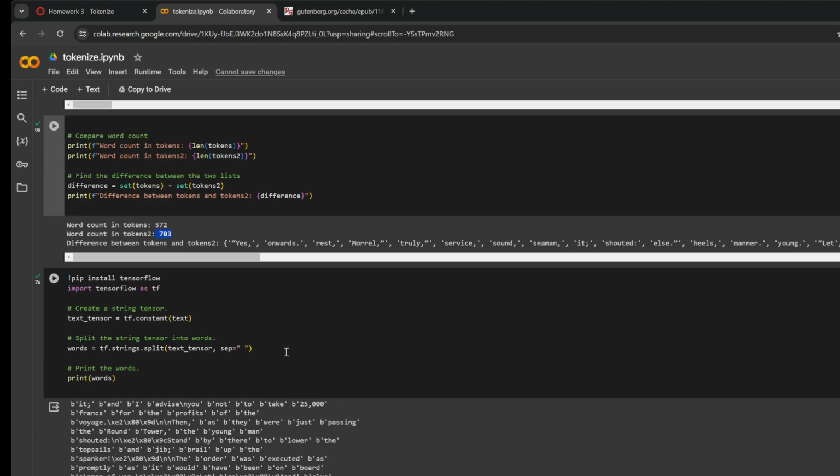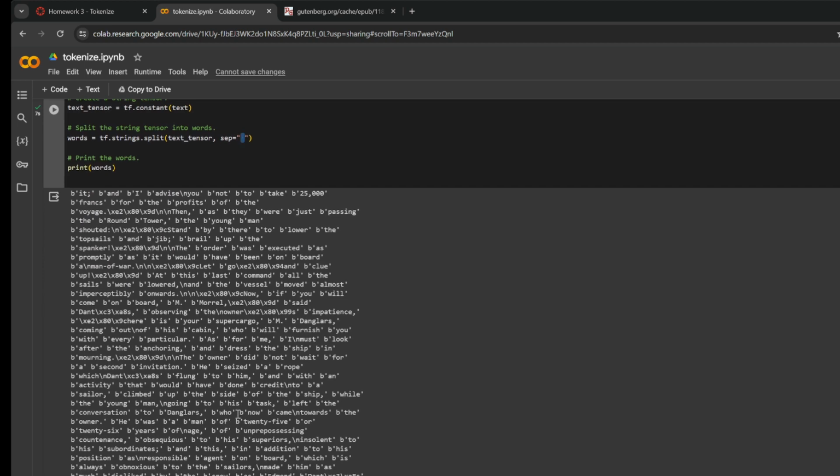Here's a TensorFlow method that just does it by split. It's a horrible method. You see it once in a while, but it's not really that common. You see it right here, this is what the output is like. Okay, let me keep going.